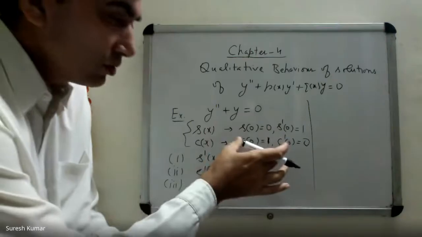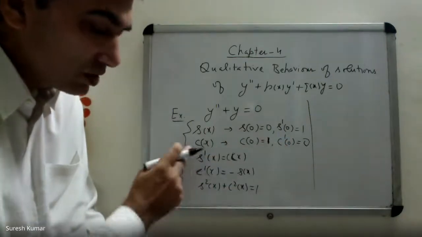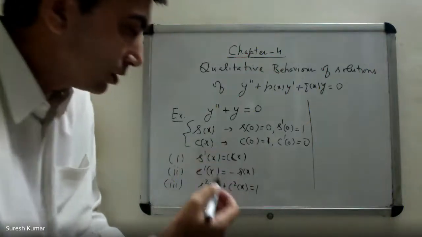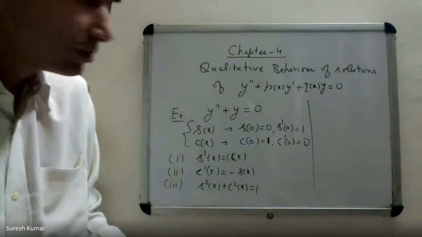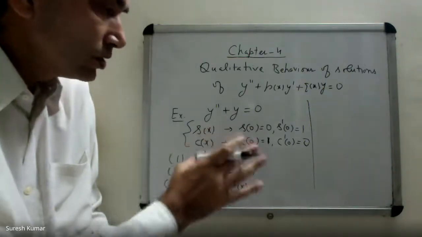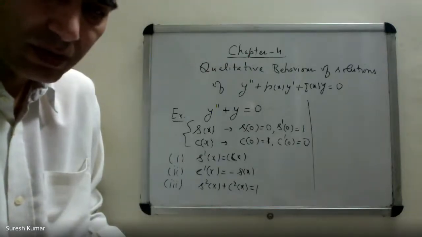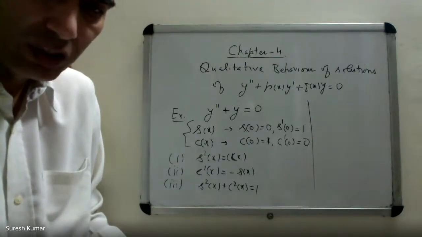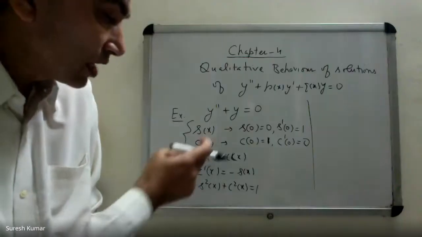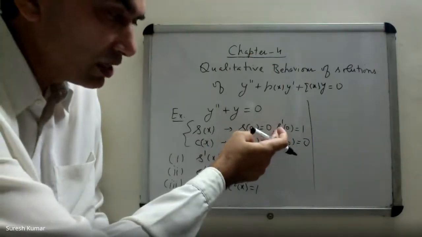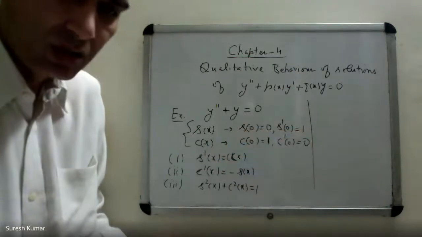So how did we get those properties? S(0) is equal to 0 and S prime(0) is equal to 1. These are given to you, okay? After that, this is the problem given to you. We know the solutions of this equation now, right? What are the solutions? sin x and cos x, two linearly independent functions. And you know sin x satisfies sin 0 is 0, and the derivative of sin x at 0 is cos 0, that is 1.